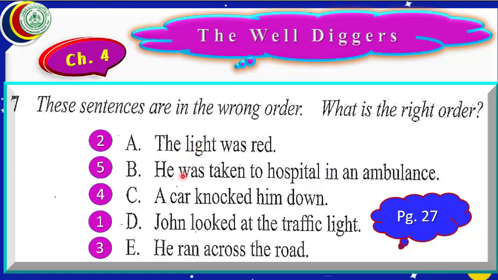This is a story. All these 5 sentences are telling us a story, but the condition is we have to read them in right order. If we read them in the given order, they tell us nothing. If we read them in right order, they tell us a story. I think you know now when we say right order, what does it mean? Right order means the order in which the things happen.